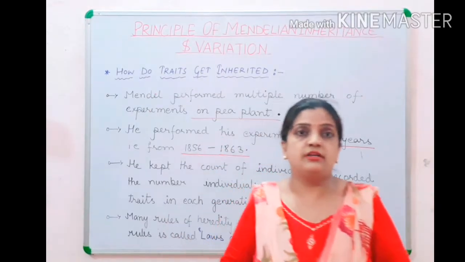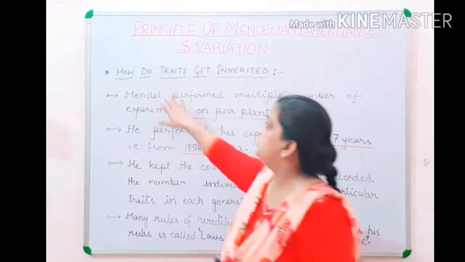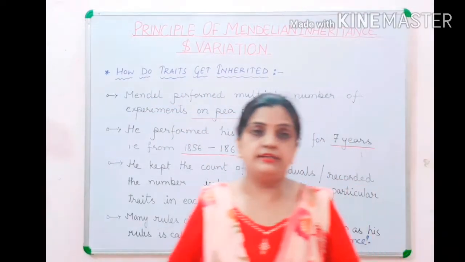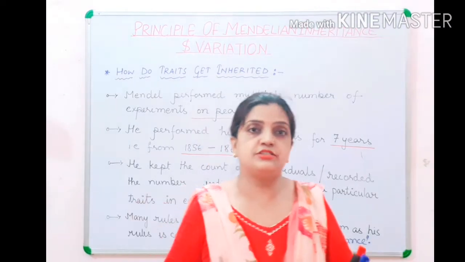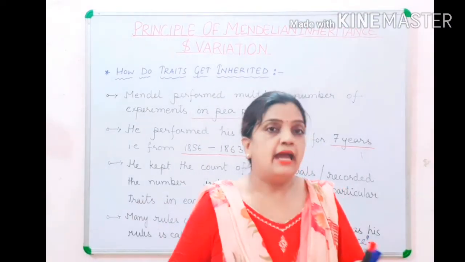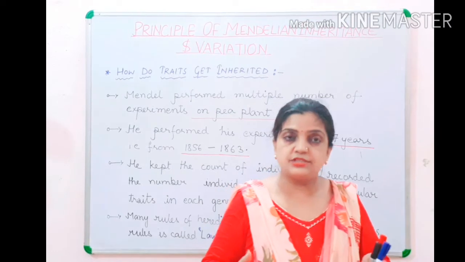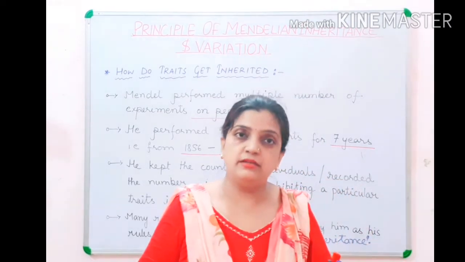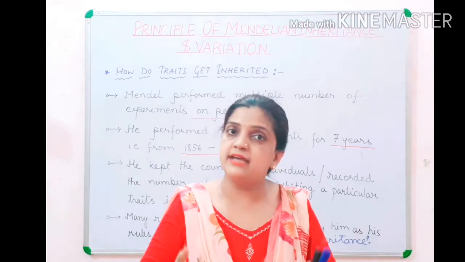Hope children you have understood the answer to the question of how traits get inherited. Traits get inherited from one generation to another in the form of genes. And who has given this postulation? Who has given these rules and regulations? Gregor Johann Mendel, known as the father of genetics, has given it.